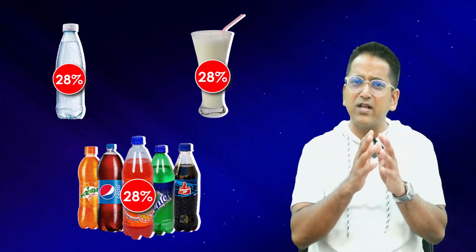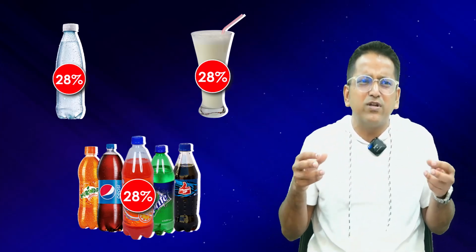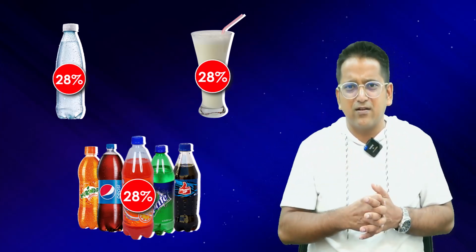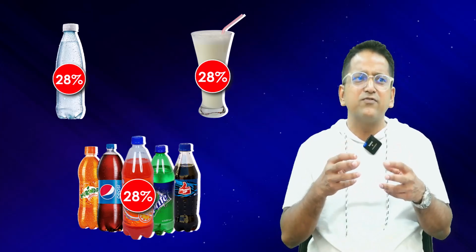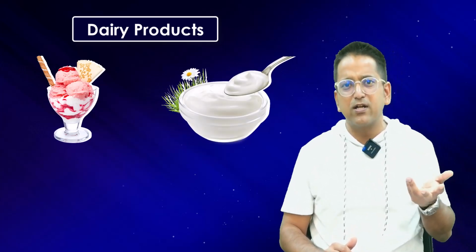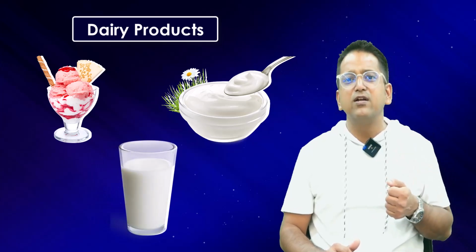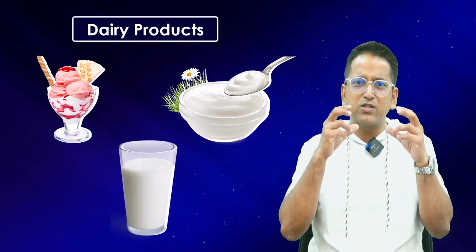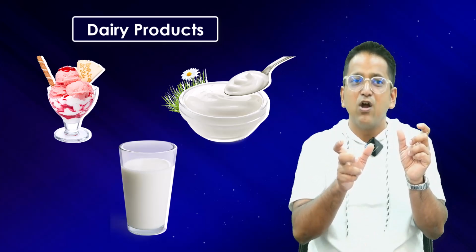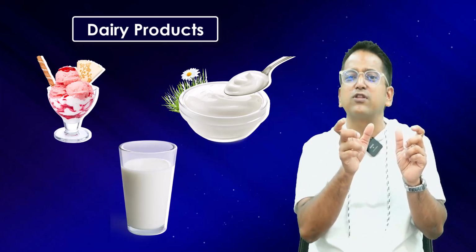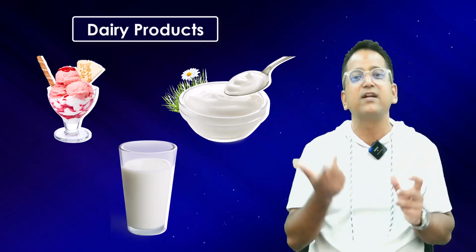So the government doesn't take the name of the product, because what is in a name? Anyone can call any product anything, right? For example, let's say the government would say that any product which is made of dairy. Okay, dairy products. Ice cream is also a dairy product. Yogurt is also a dairy product. Milk is also a dairy product. So this will be very confusing. To make it specific, what does the government do? It provides a code and writes a description on the code. If your product matches that description, then that GST rate is applicable to you.